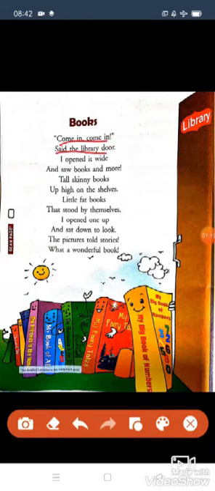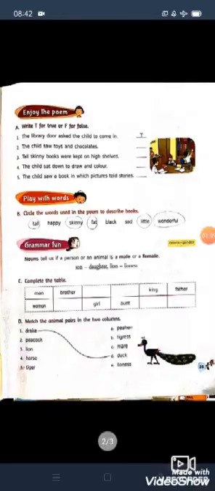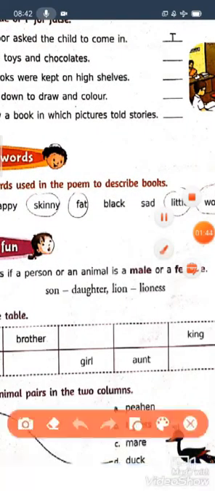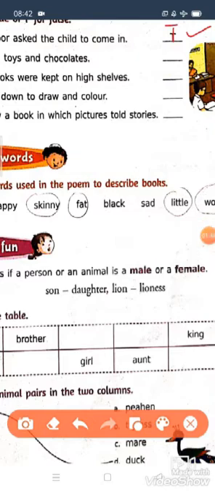The library door asked, but in reality a library door is a non-living thing. How will it have a voice? We normally think that casually, but here some imaginary things happened. That's why the poet said that the library door asked the child to come in, and the answer is what? As given here, the answer will be true. T. Already written. Next question we will see.